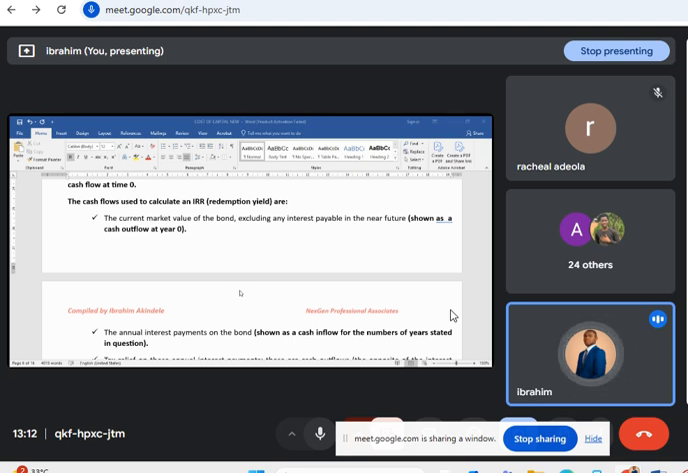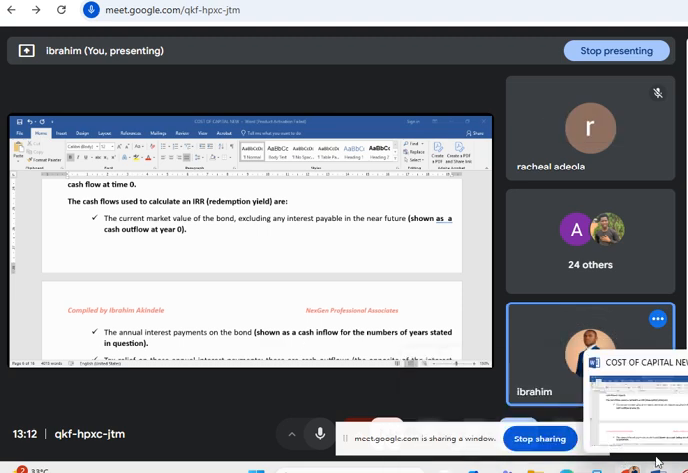Now, how do we determine the cost of redeemable debt? You use the internal rate of return. Of course, when you want to cook soup, you need some ingredients. What are the things you need to look for from your question? That is the current market value of the redeemable debt, the annual interest rate, right?